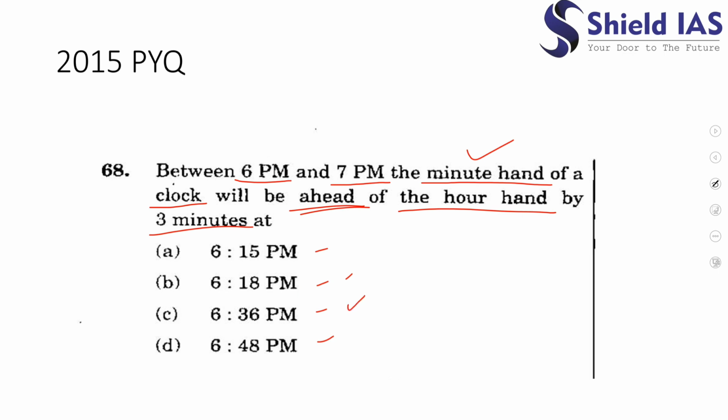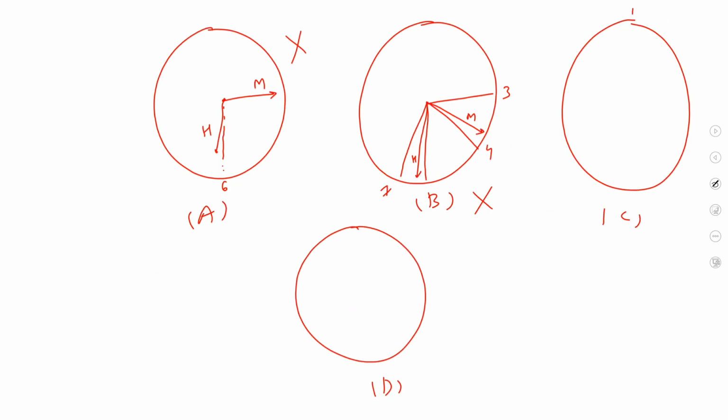It says 6:36. So how would you draw 6:36? This is the clock. Up till 7 there are 35 minutes. The minute hand would move 35 minutes. So the 36th minute would be something like this, and this would be the minute hand. 6:30 would be here, and 6:36 would go something like here. So it can be our answer or may not be our answer, right?